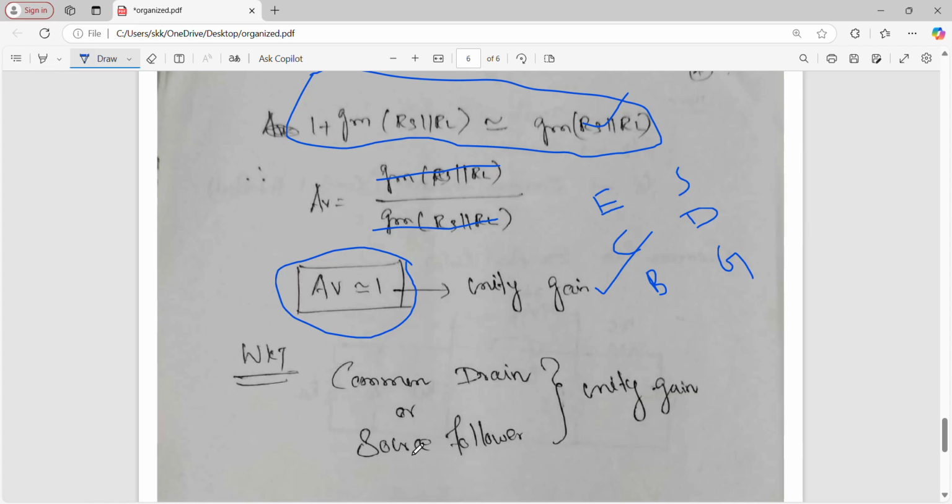Let me say it again, why is it called common drain? Output is taken at the source, so it is called common drain. Then since the output is taken at the source, the entire thing follows the source. That's why it is also called source follower. Whatever it may be, in common emitter the gain is unity. So in common drain the gain is unity. So the common drain is also called the source follower.